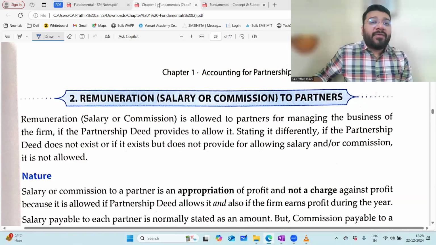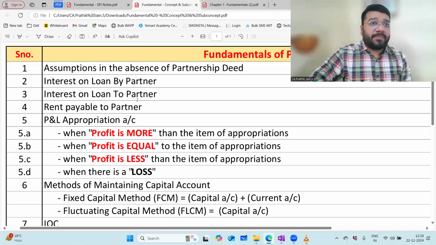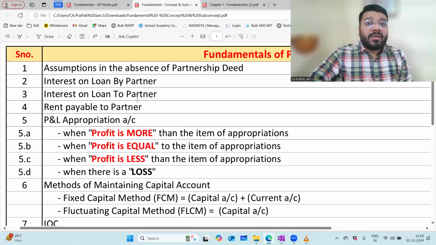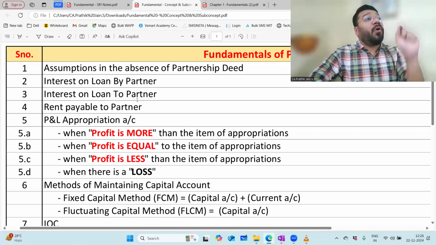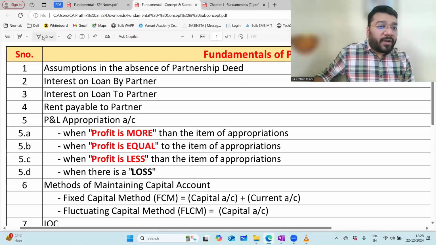I told you I'll be giving you two documents. One document comprises your list of the concepts and the subconcepts. This is the list I showed in the beginning of the 12th itself. This is basically a list of all the concepts, chapter wise. So what are the concepts that we have seen so far?